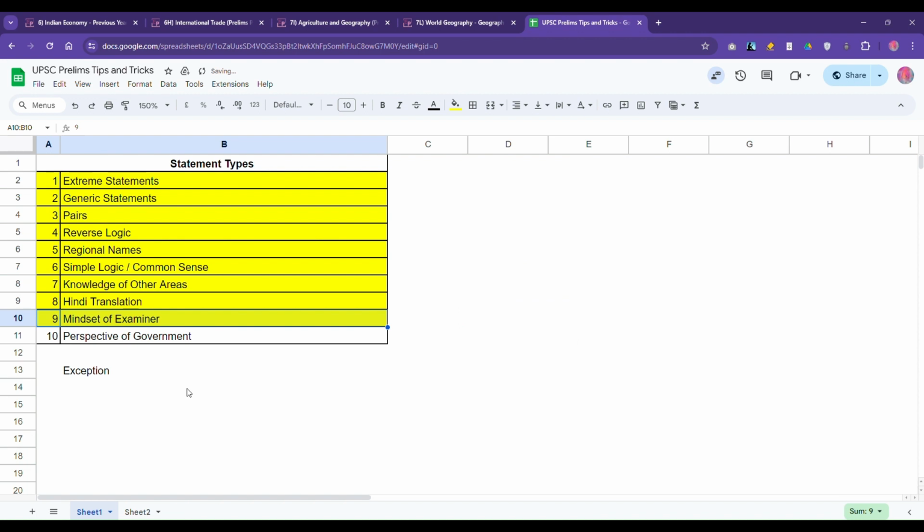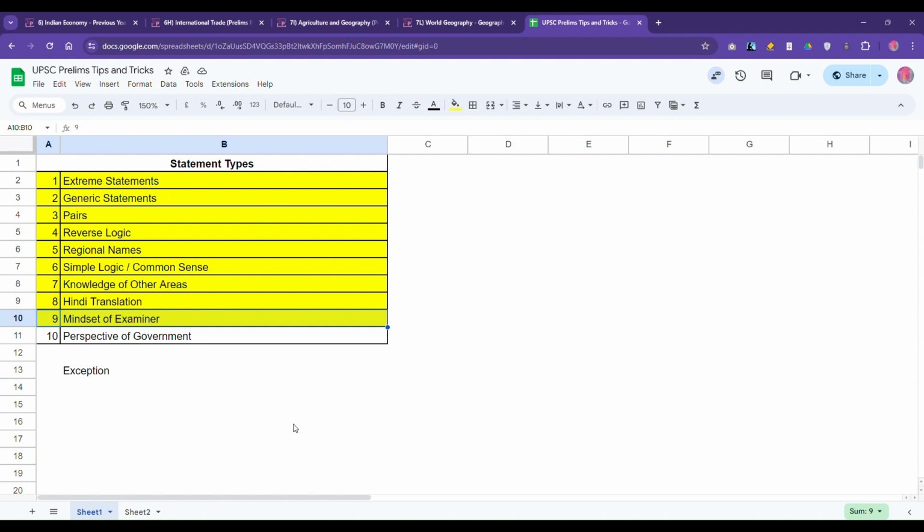And the last category is perspective of government. This is a category of question where, if it's a policy decision, or they say recently the government launched this scheme for this particular category of people, then you can also think from the government's perspective. What has been the target of the government? What has been the orientation of the government? Will they do something like that? Will they take a decision like that?